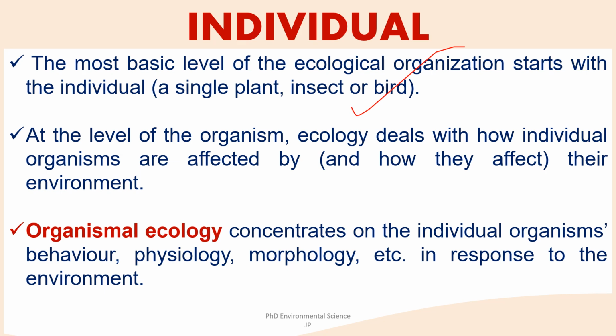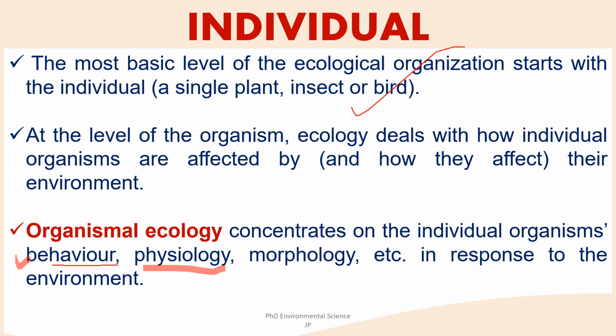Organism ecology concentrates on the individual organism's behavior, like studies how individual organisms behave in response to their environment. This includes feeding habits, mating rituals, and territorial behaviors. Physiology examines the physiological processes and adaptations that enable organisms to survive and thrive in their environments.